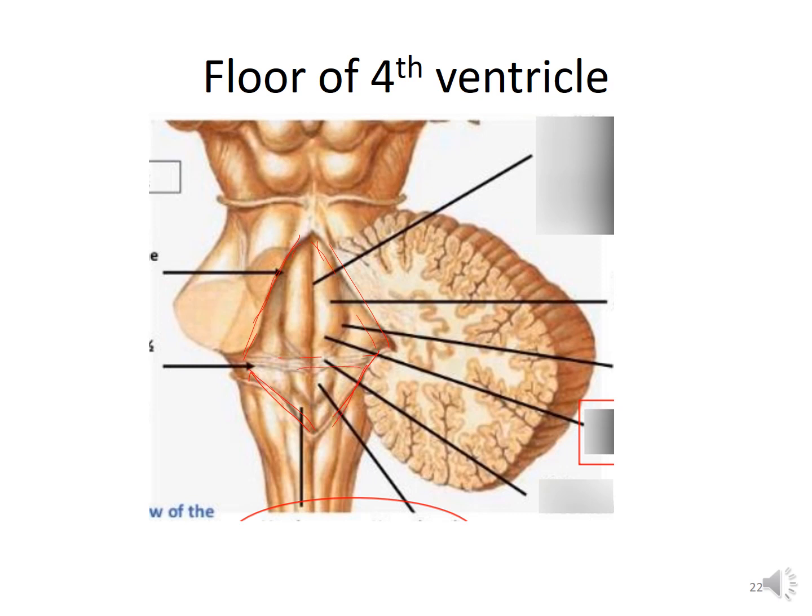So the floor of the fourth ventricle consists of two parts, the dorsal surface of the lower pons and the dorsal surface of the upper medulla. This is divided by fibers present here.